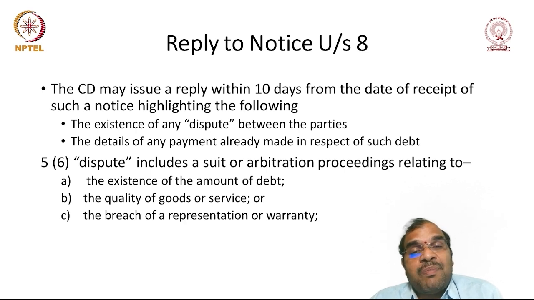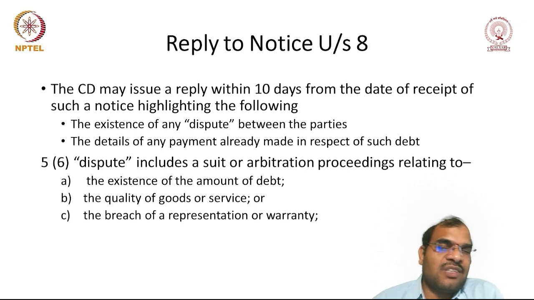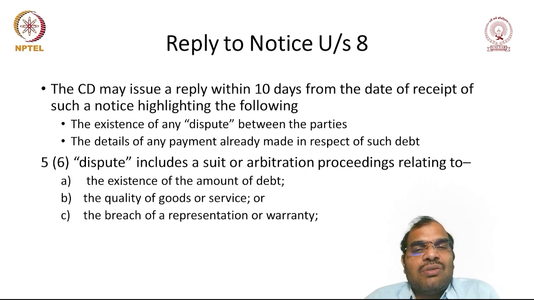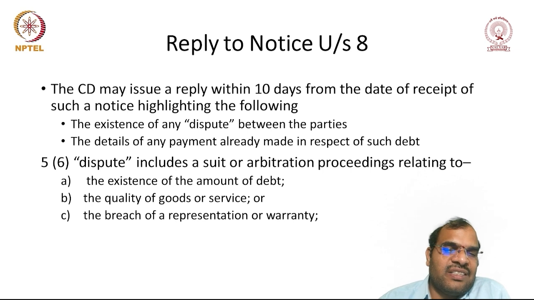Then the breach of representations or warranty. Suppose when the opposite person is selling the goods, he must have made certain statements. If there is any breach of representation or warranty, then in such cases the corporate debtor can raise these issues. So when you are selling the product, you have stated that the product will have ABCD characteristics, but the ABCD characteristics are missing.